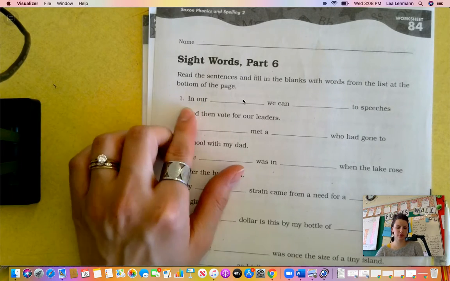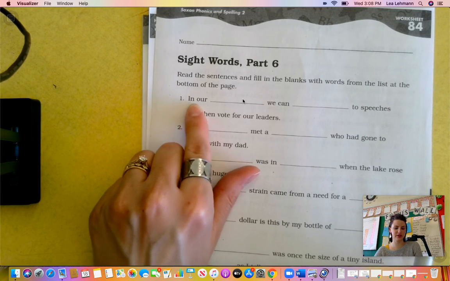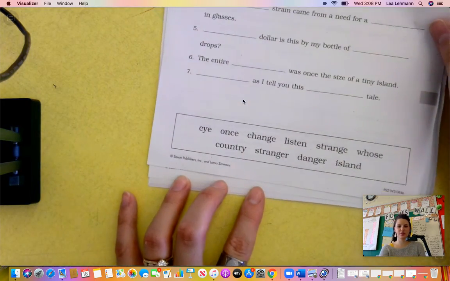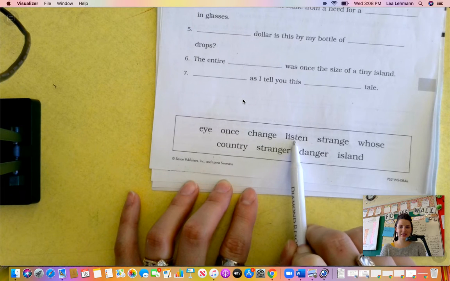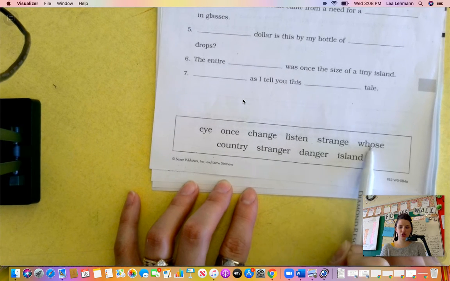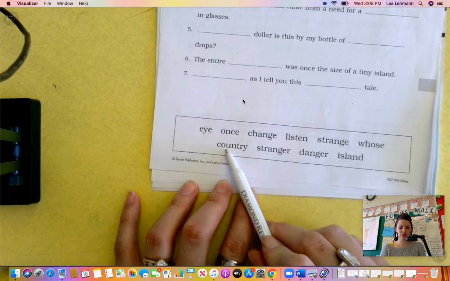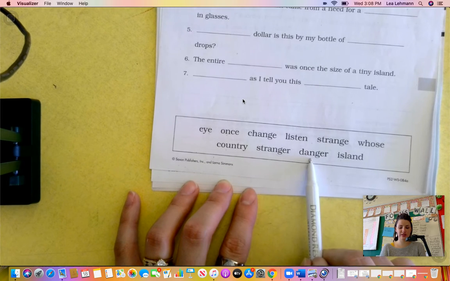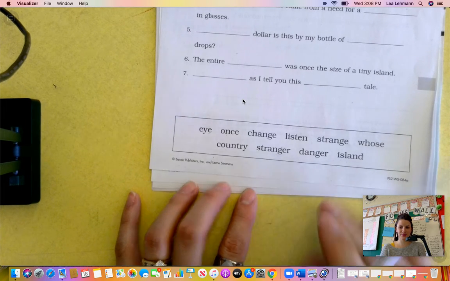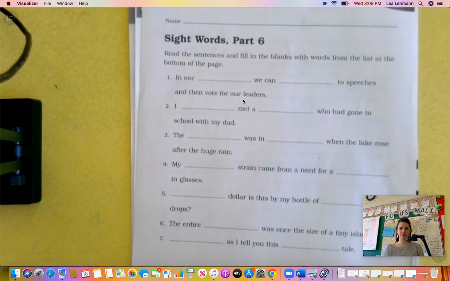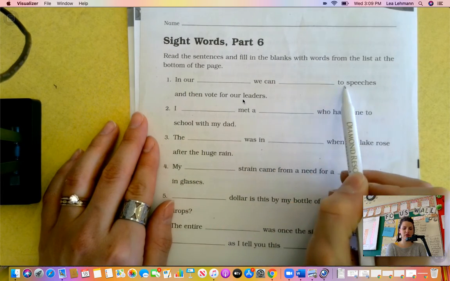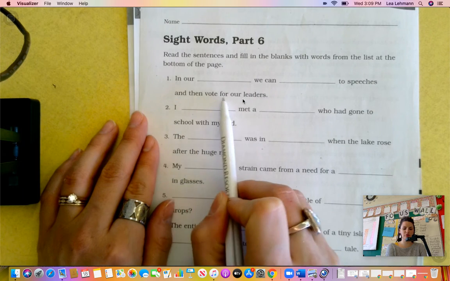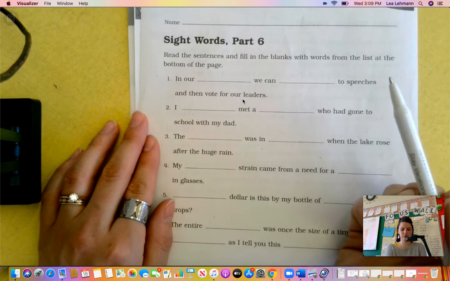Here's sentence number 1. Actually, you know what? Let's read the bottom first. So we have I, once, change, listen, strange, whose, country, stranger, danger, island. Okay? All right, number 1 says, in our blank, we can blank 2 speeches and then vote for our leaders.